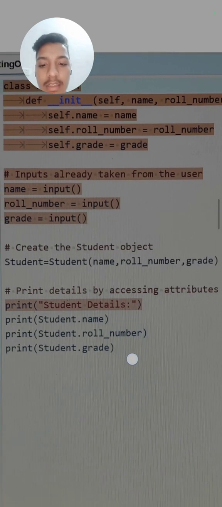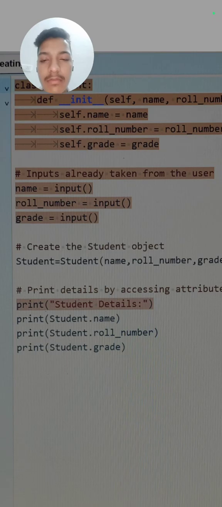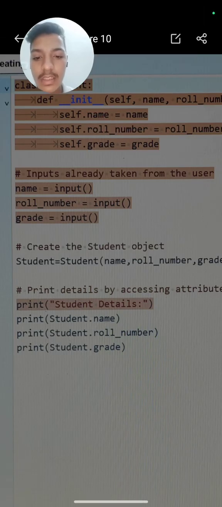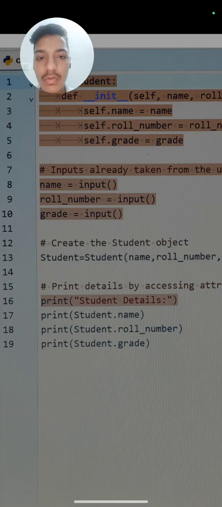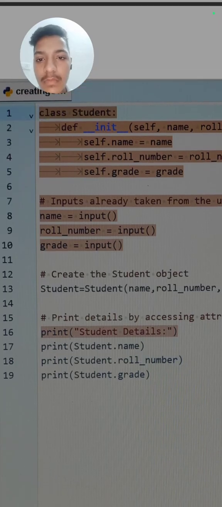Then it says print the details by accessing the attributes. We know that for accessing the attribute of an object we use the dot operator. So first we write the object name, then dot, then the variable whose value we need to access, like print student.name, student.roll number.